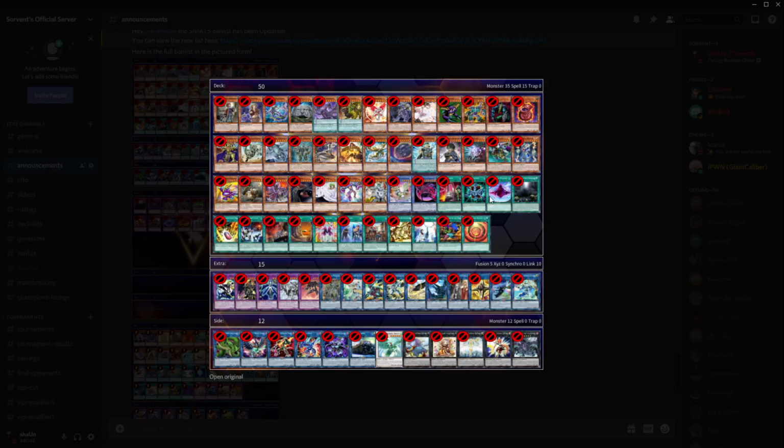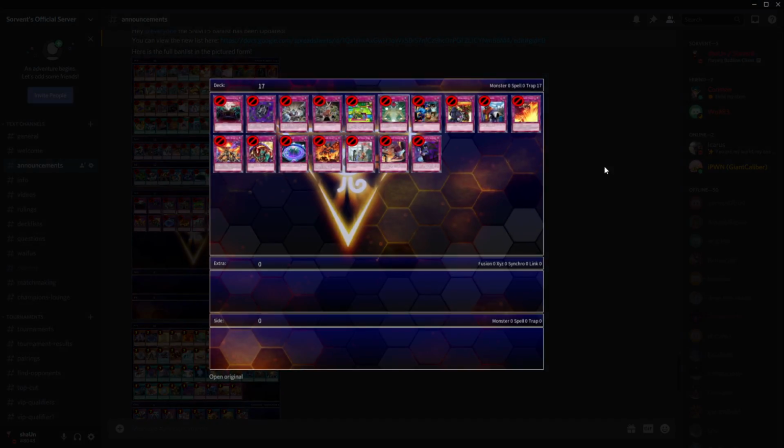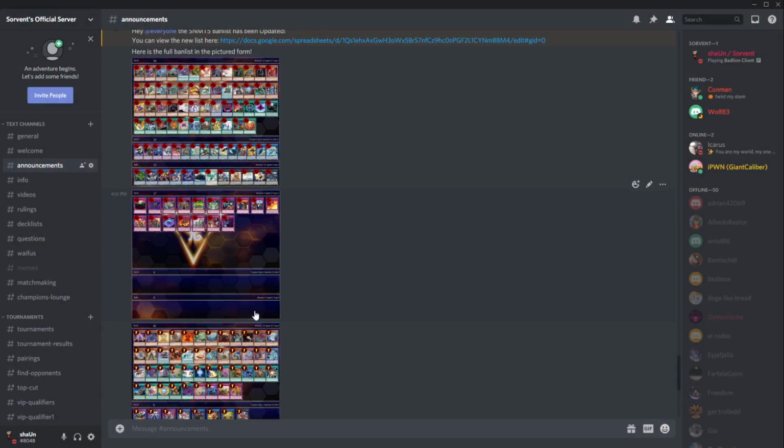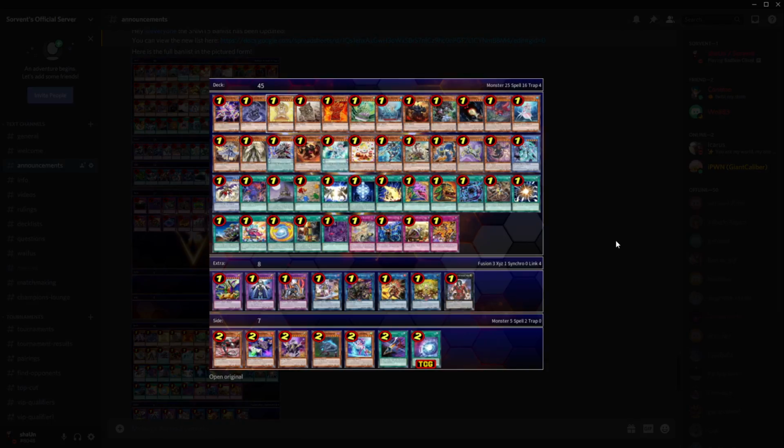This is the monsters, spells, fusions, just the entire extra deck, and these are all the traps that are banned, and then every card that is limited and semi-limited is on this list as well. So if you do want to see this, you can go ahead and pause the video where you need to see all of the list. This is in pictured form.